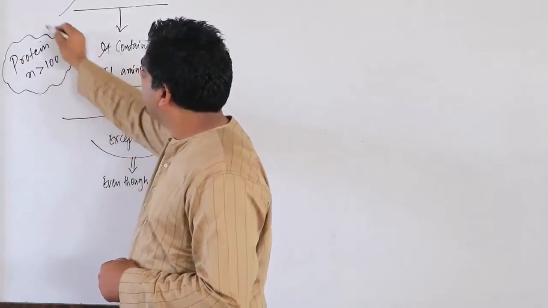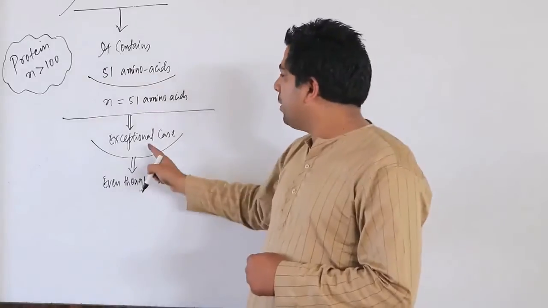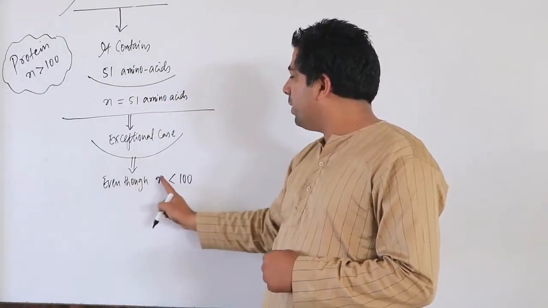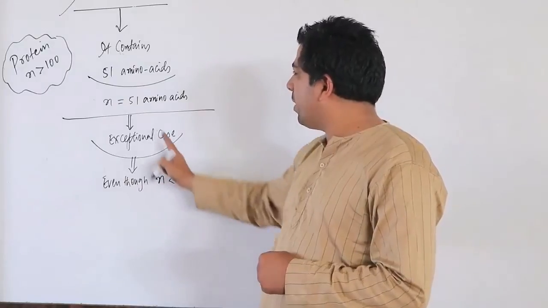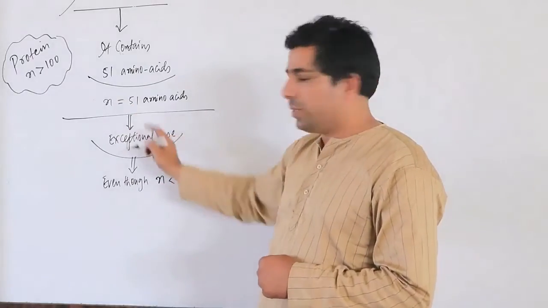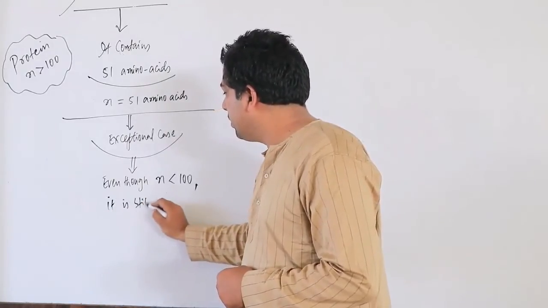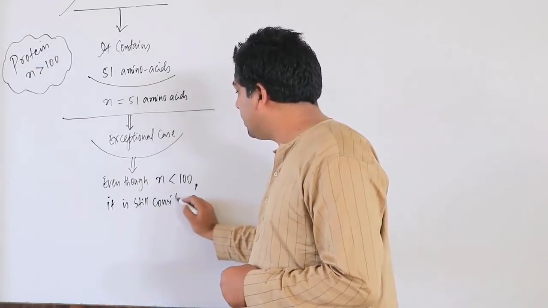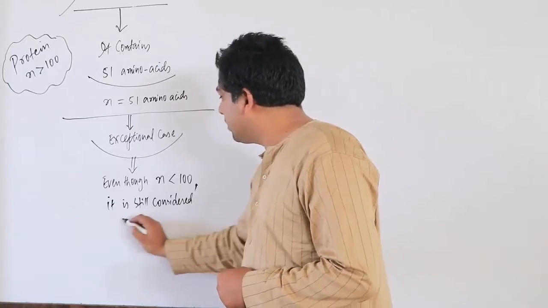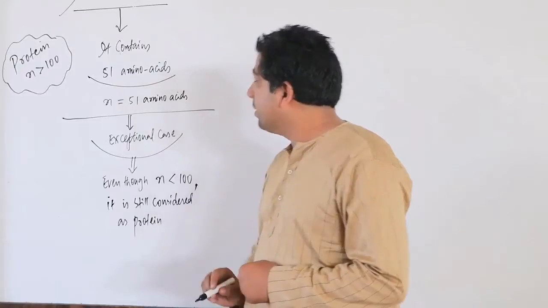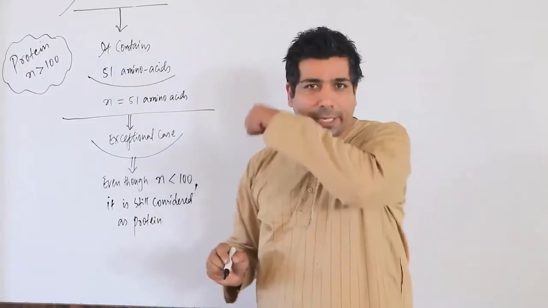Please remember this for a protein. But I told you that insulin is an exceptional case. Even though the n value is 51, less than 100, it is still considered as protein. Please remember this exceptional case. So insulin is an exceptional case with us.